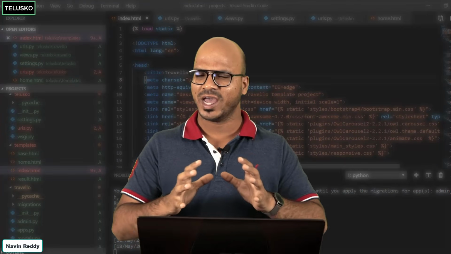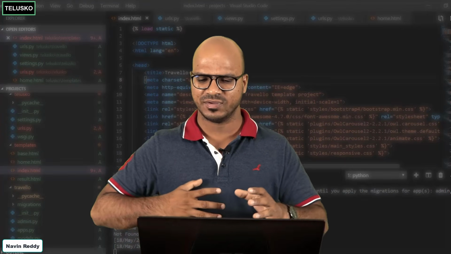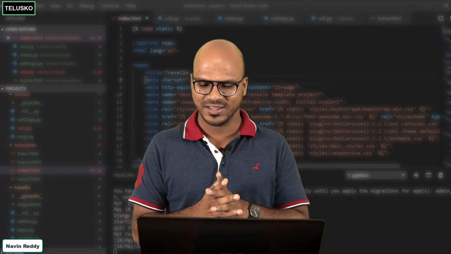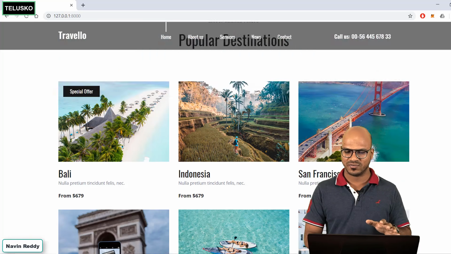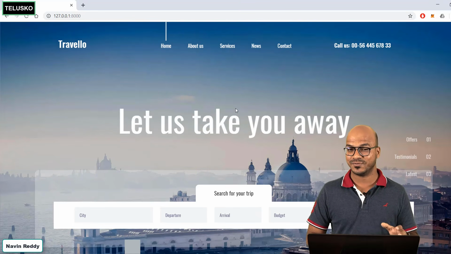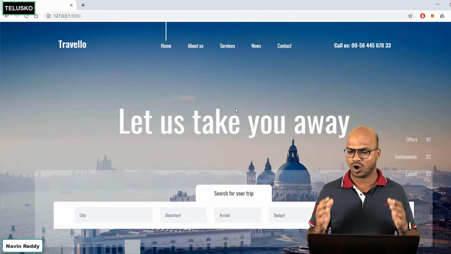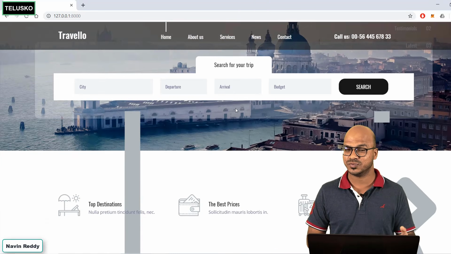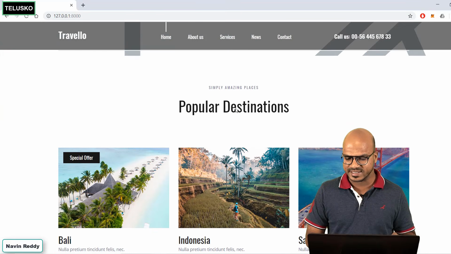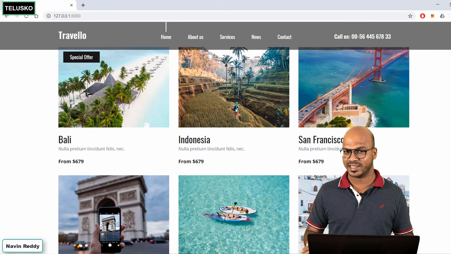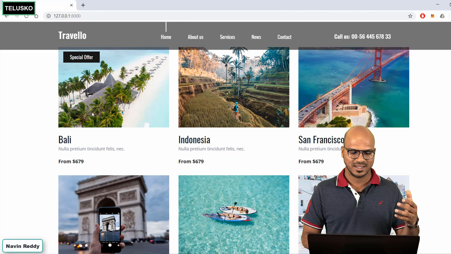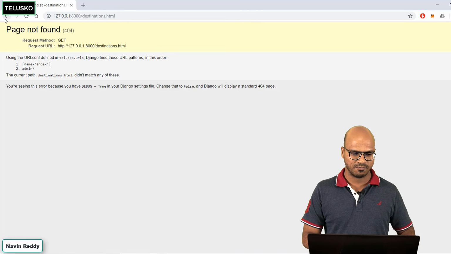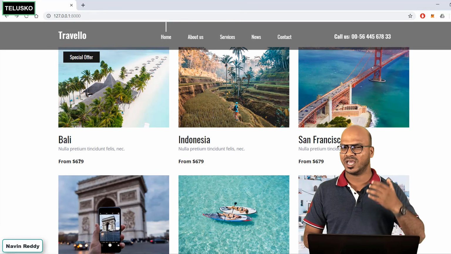Now in the last video we worked with a design. Basically we were handling the static files, and then we were able to manage it. So if you want to see the output, this is what we have achieved, right? Again, this is not a design which we have created from scratch. We got this template, and then we are running this with the help of Django. Now all the data here which you can see is static. In fact, when I say static data, I'm talking about the words here. You can see the images, the words, like we have Bali here, the price, everything is static.